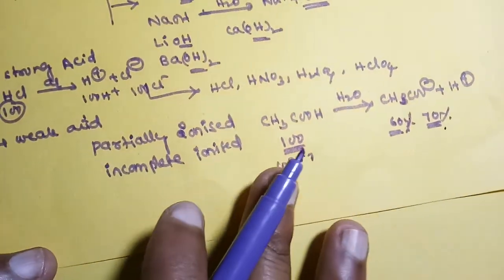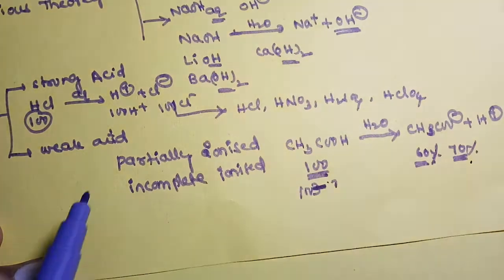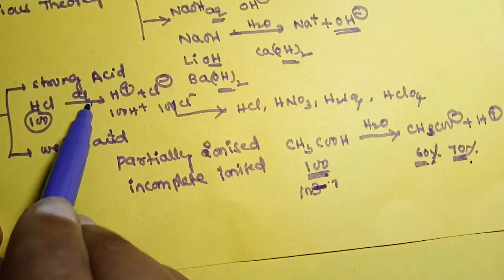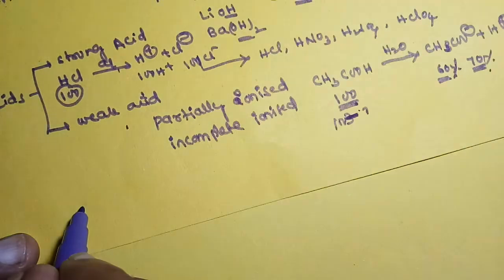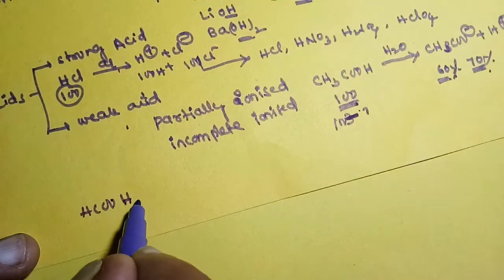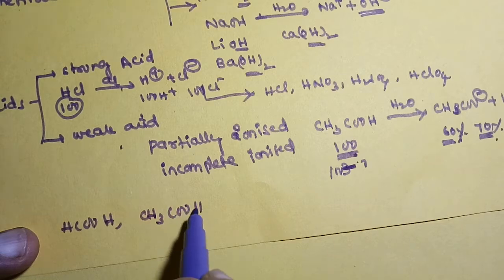Such acids are called weak acids. Strong acids are completely ionized, weak acids are partially ionized. Examples of weak acids are formic acid and CH3COOH, acetic acid.